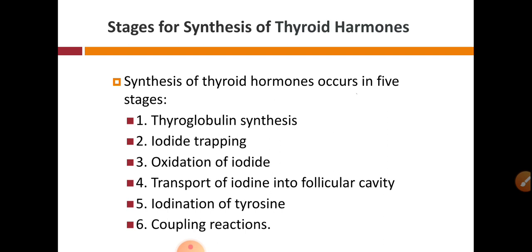So let's talk about the synthesis of thyroid hormones. The first stage is thyroglobulin synthesis. The thyroglobulin, which is a glycoprotein, is synthesized by the follicular cells.